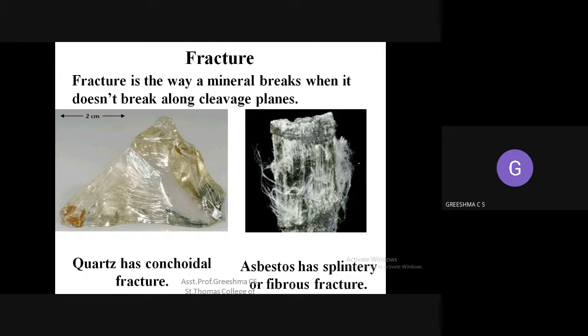So next is fracture. What do you mean by fracture? Fracture basically depends upon how the rock is formed. How the rock is initially formed. We all know the rock is formed by sedimentary action. So how a rock is initially formed is the factor the fracture depends upon. Basically it depends upon the rock's internal structure.